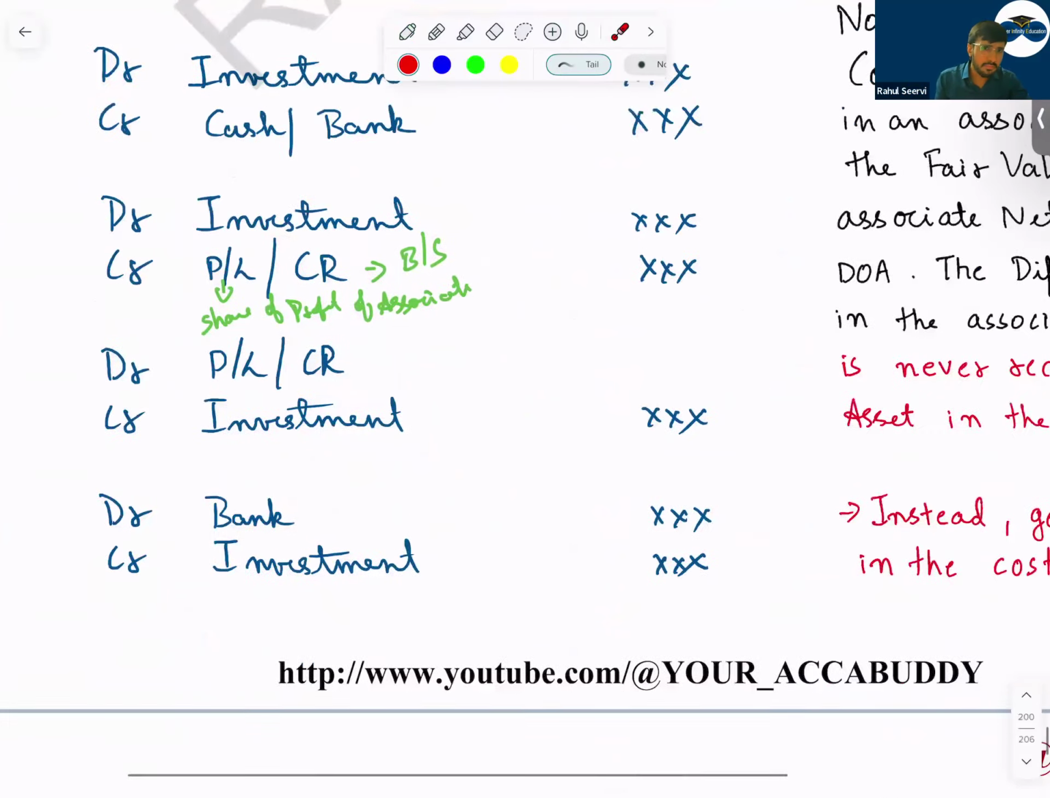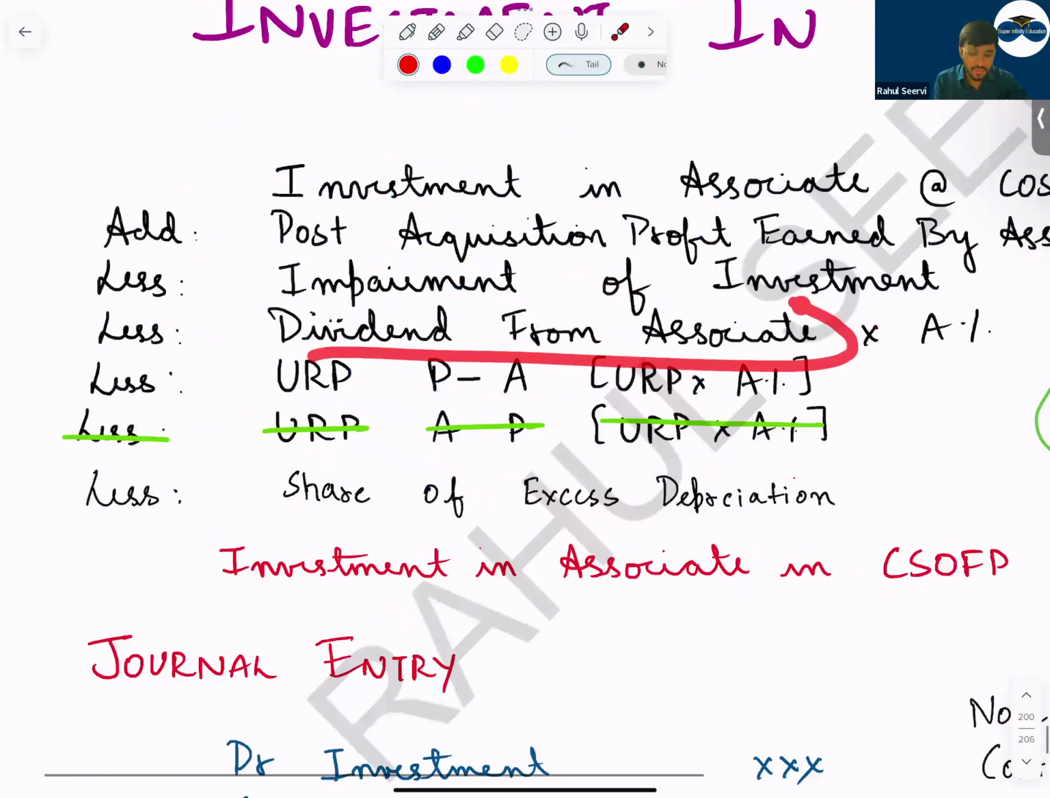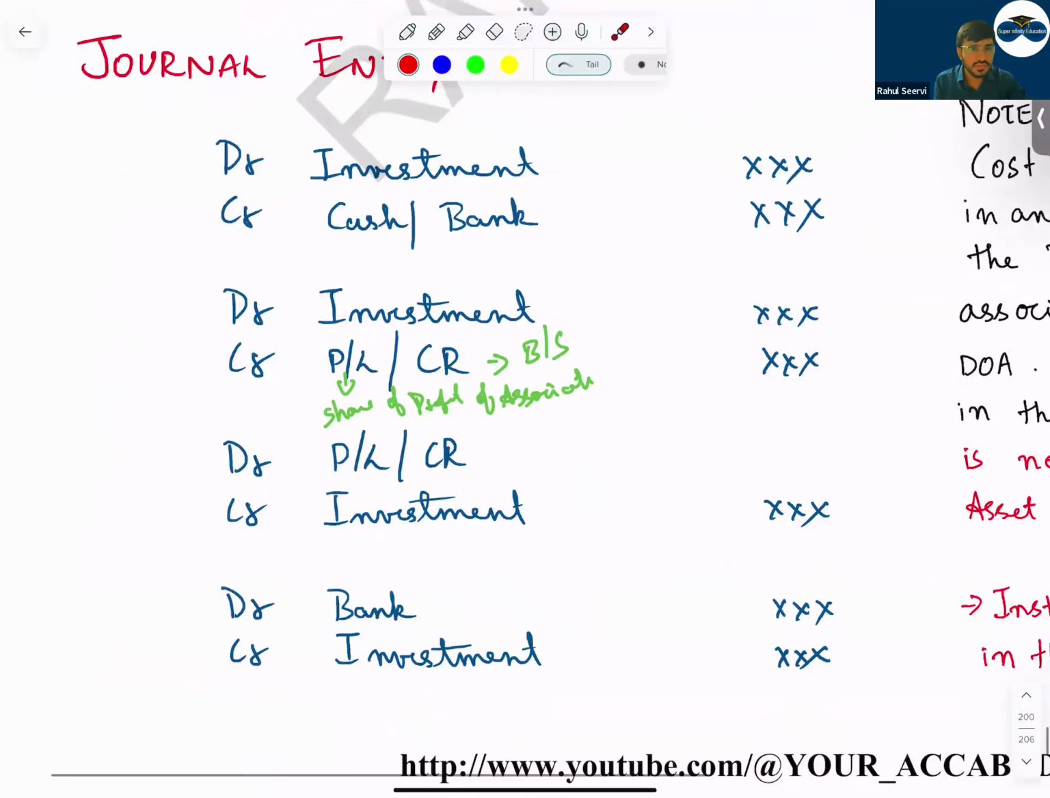Then, sir, debit bank, credit investment. That means you are receiving the dividend income. So bank is coming in, your investment value is decreasing.